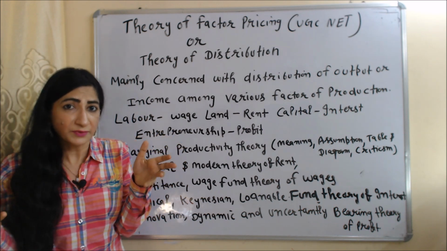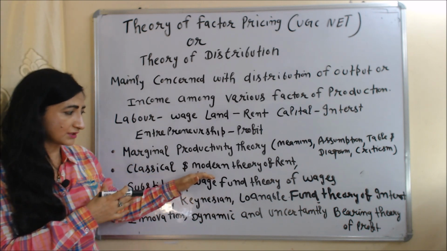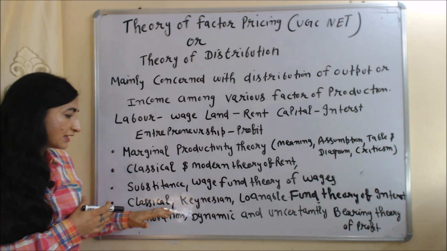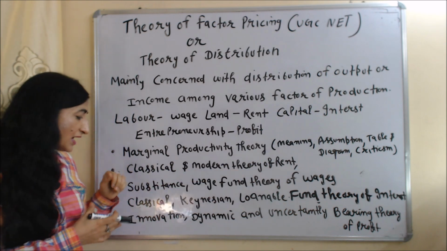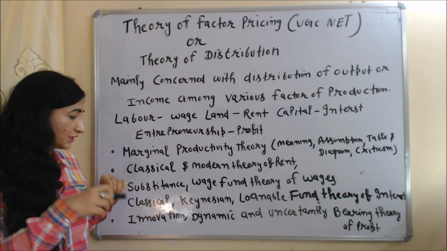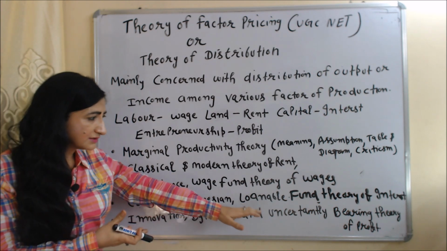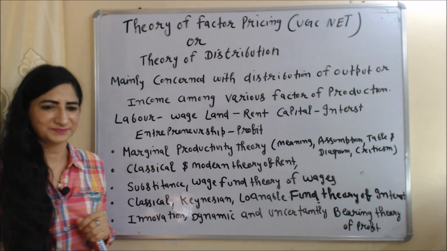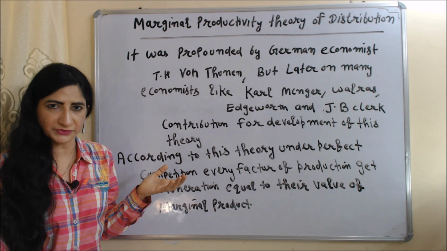And in today's video we will also discuss some basic points of the classical and modern theory of rent, the subsistence wage fund theory of wages, the classical and Keynesian loanable fund theory of interest, and some basic points, mainly the innovation, dynamic and uncertainty bearing theory of profit. So let's start it. First of all, we are going to talk about the marginal productivity theory of distribution.